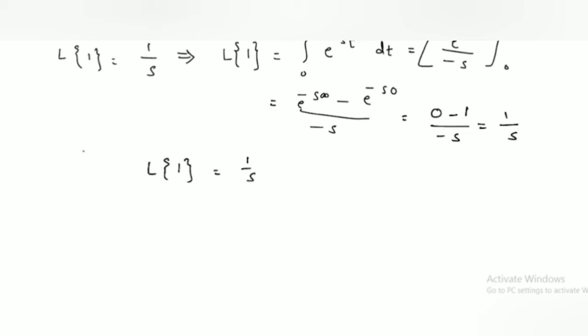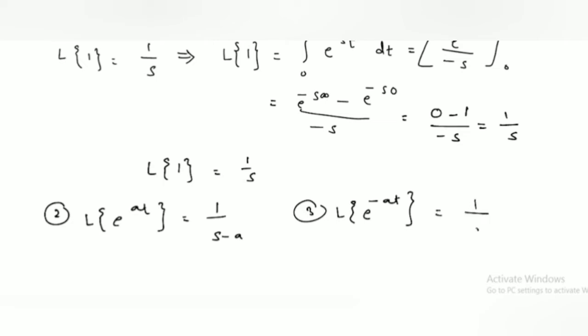Similarly, all these formulas are derived from the definition of Laplace transform. Laplace transform of e raised to at is 1 upon s minus a. Similarly, Laplace transform of e raised to minus at is 1 upon s plus a. When the exponential power is positive, we get 1 upon s minus a. Here power is a into t. So here we write Laplace transform of e raised to at as 1 upon s minus a. Similarly, Laplace transform of e raised to minus at is 1 upon s plus a.